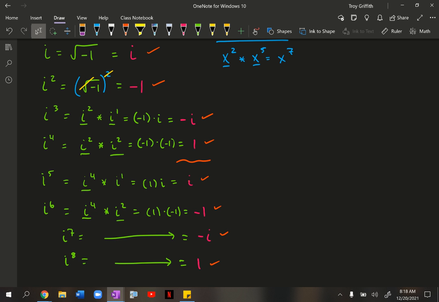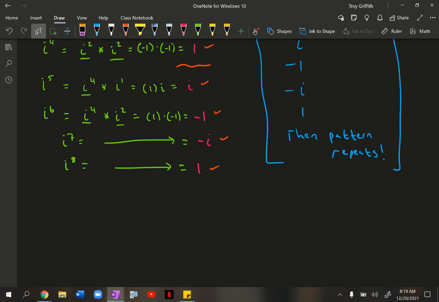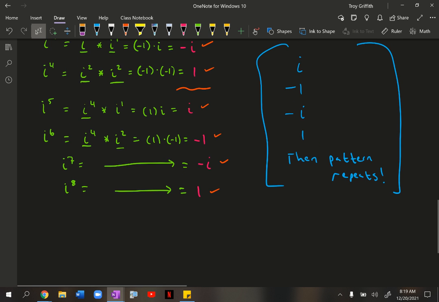So again, if we think back up at the top, it goes i, -1, -i, 1, i, -1, -i, 1. You should write this off to the side: it goes i, -1, -i, 1, and then the pattern repeats. And math is all about patterns. You probably hear me say that a lot this year. If you can identify patterns, then math is a piece of cake. All that's happening here is we see a pattern that repeats after every 4 iterations of i.